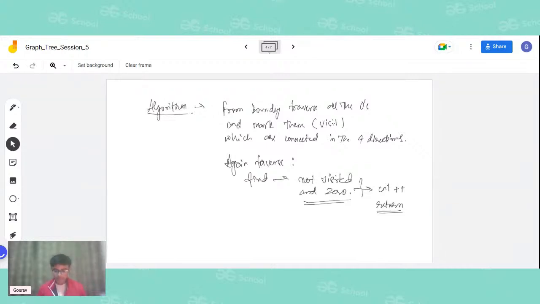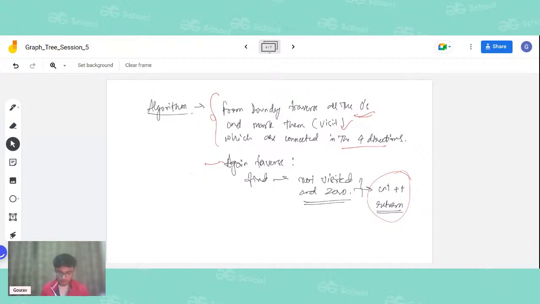The algorithm says that from the boundary we will do a traversal on all the zeros and mark them visited, and then those which are connected in all four directions. Then again traverse, find the not visited zeros, and replace them basically. So this is exactly the concept. Let me show you a graph then. It will look something like this.